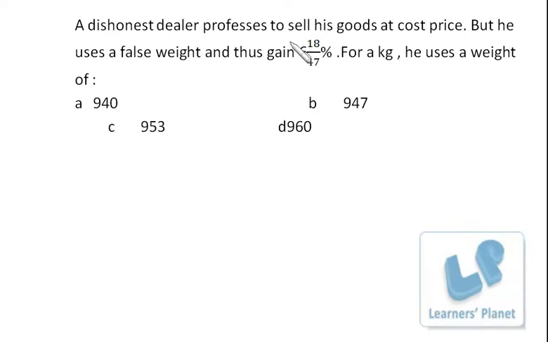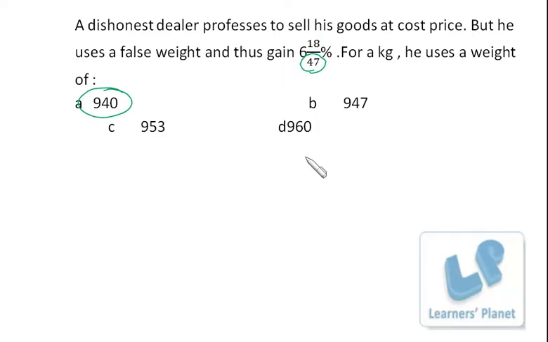A dishonest dealer professes to sell his goods at cost price, but he uses a false weight and thus gains 618 by 47%. For a kilogram, he uses a weight of what? Here in the denominator, I am able to see an absurd figure of 47, so there are bright chances that my answer should be a multiple of 47 among the options. So I can see 940. Okay, but I need to go for cross verification, and why I am taking this as a multiple of 47, I'll make that clear.